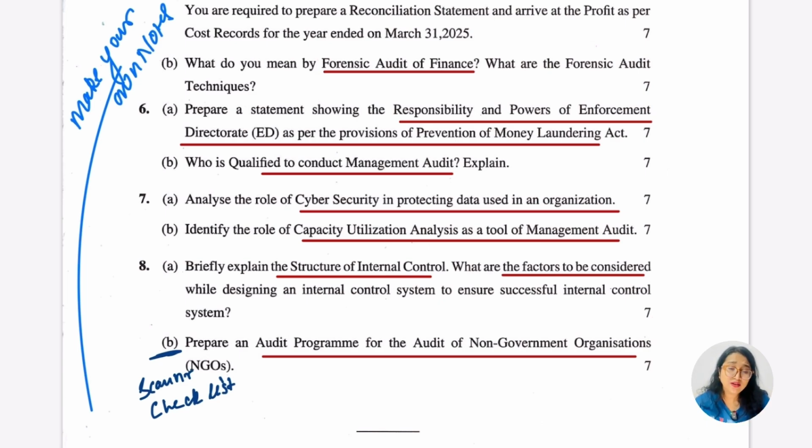I will suggest you to make your own notes. It's the best way. ठीक है, and whenever you are just making the notes, try to memorize them. ठीक है, because it's important how you are going to present the answer. ठीक है, and it's the best way to keep everything in your mind, and you have to give 15 to 20 minutes every day, or like 2 to 3 days, in every 2 to 3 days. ठीक है, and just take out your notes and just recall everything. That is the best way how you can retain everything. ठीक है, this is the only way. I'm just giving you my tip.